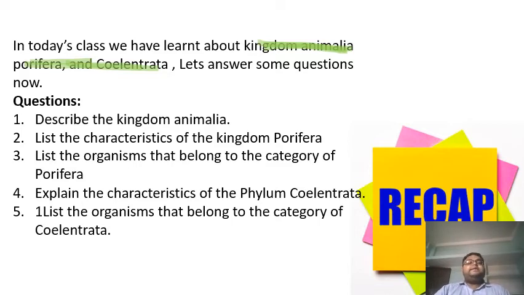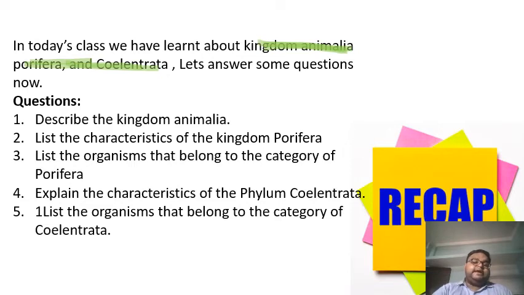So what are the characteristics of coelenterates, students? They have two layers of body wall. The outer one is called the epidermis and the inner layer is called the gastrodermis. They have two stages in life, polyp and medusa.